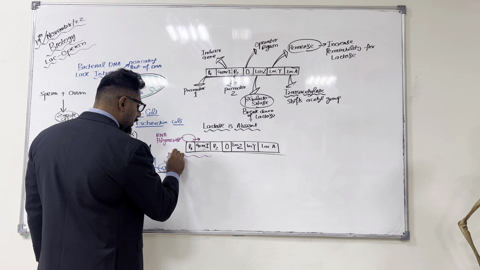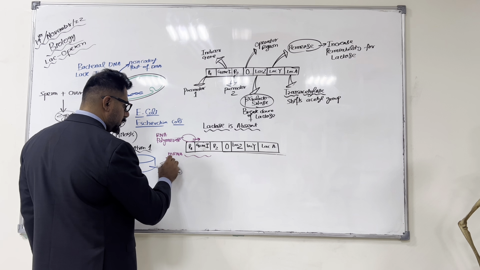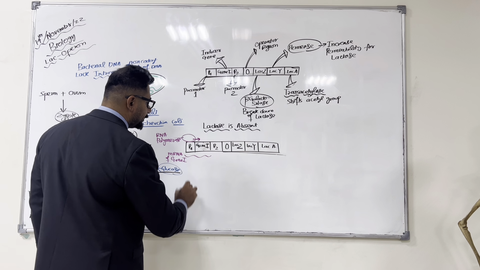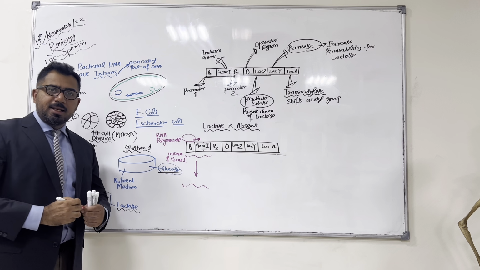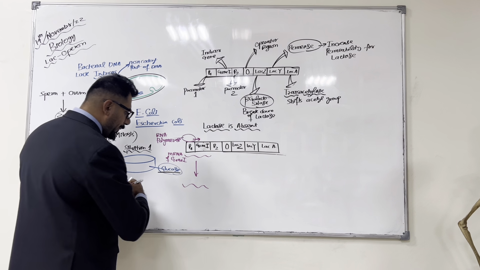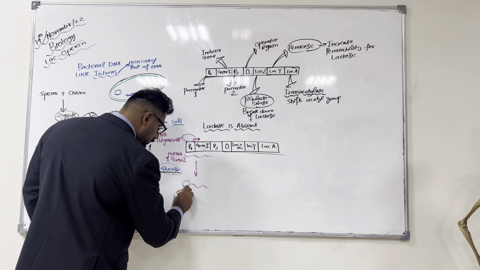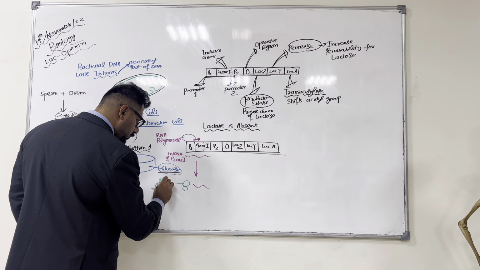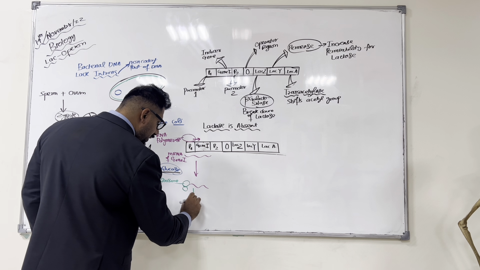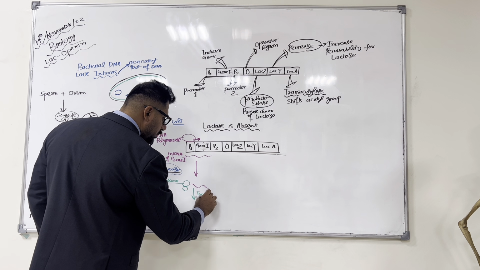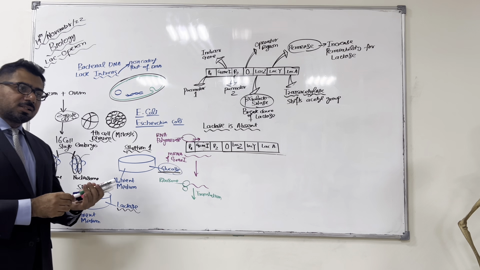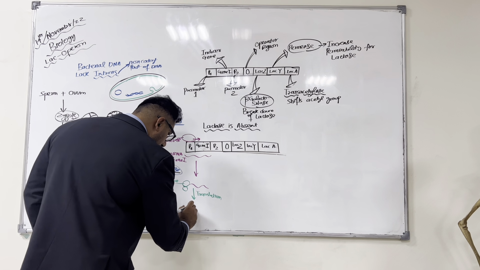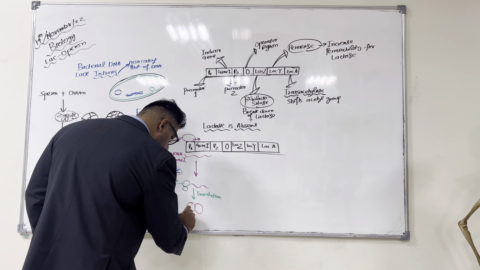So this is the messenger RNA of gene I. Understood? Next step, what will happen? With this messenger RNA, the ribosome will bind. So this is the ribosome. And translation will take place. When the translation takes place, a protein will be formed.